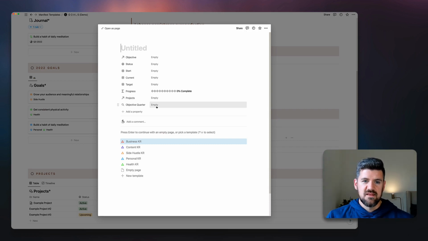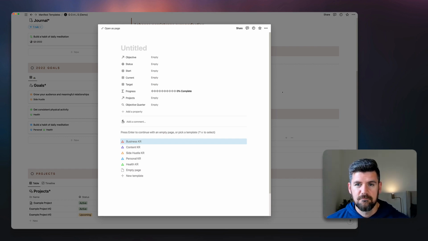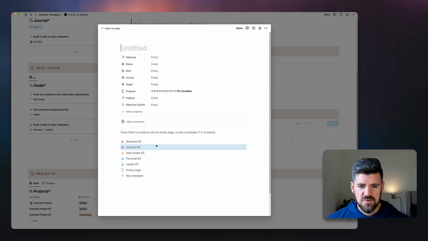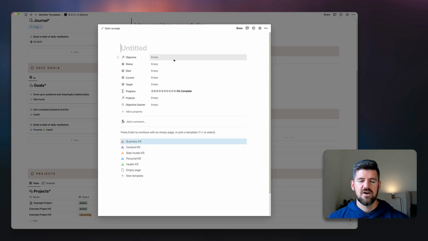So in this case, we would have a quarter property for every single database. Instead, we're just pulling that quarter in from the objective that's already set up. So we set it once, and we can pull that in from, in this case, the key results. So we've got this quarter 3 key results, and we're going to decide on 3 key results that are the most important to, in this example, launching a Notion creators community.